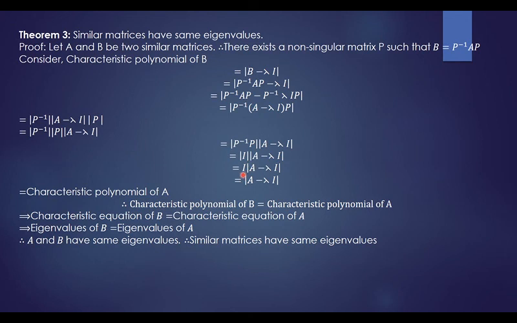Any matrix multiplied with the identity matrix remains the same. That means determinant of A minus lambda I remains as it is.